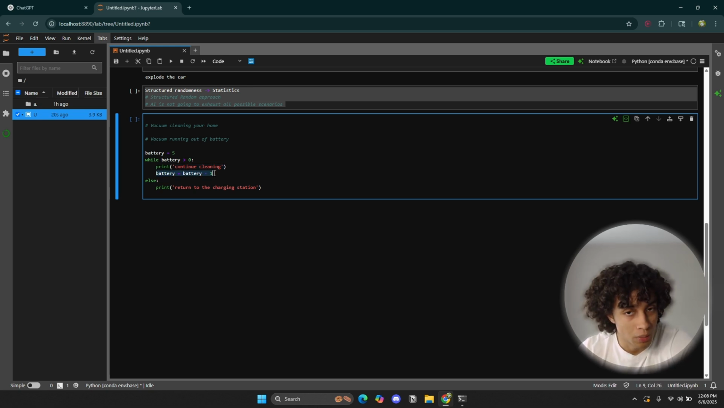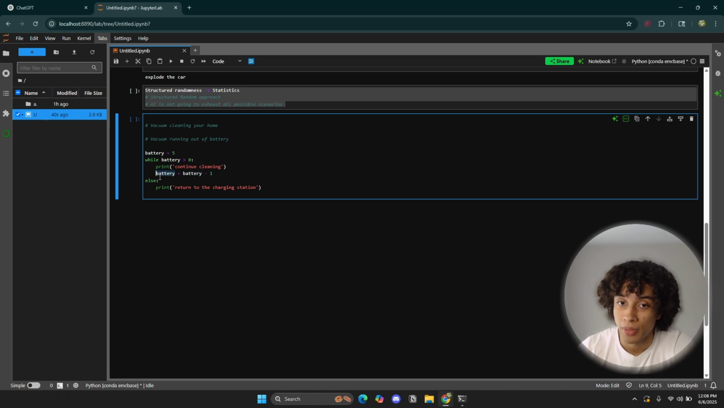What is this action doing? This action is saying, okay, well, I know that battery right now is equal to 5, so I am going to assign 5 back to the battery variable, but I'm not going to assign 5. I'm going to assign 5 minus 1. So I'm actually assigning 4 to the battery variable.